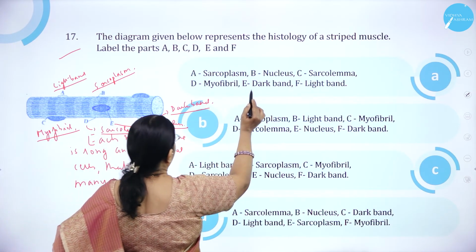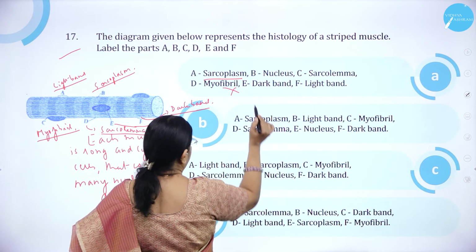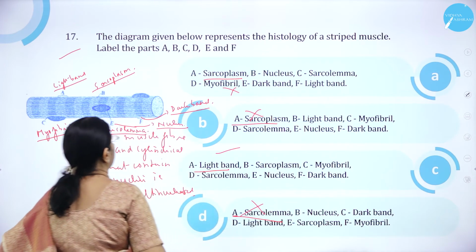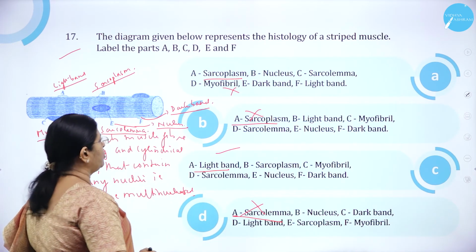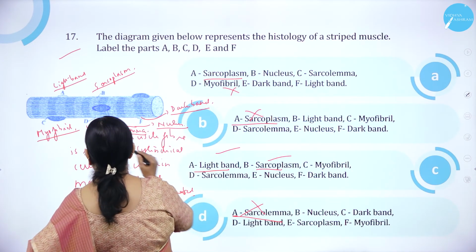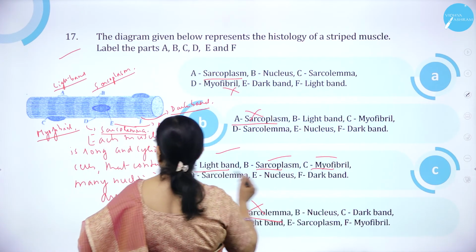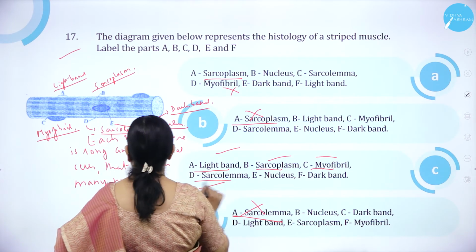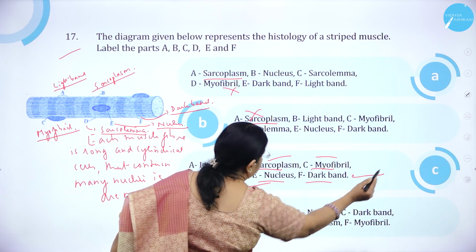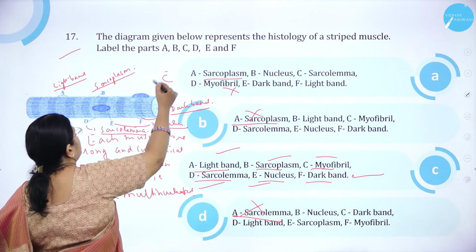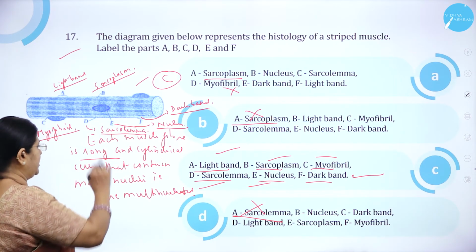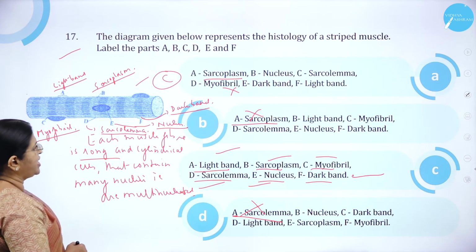We'll go to the first one, A light band. Here it is given sarcoplasm, A wrong. Here also A sarcoplasm. Here light band, correct. Here A sarcolemma is wrong. Go to the next, B sarcoplasm. So these two are wrong already. C myofibril, correct. Then D sarcolemma, correct. E nucleus, correct. F dark band, correct. So option C is correct. As we know, each muscle fiber is long and cylindrical and contains many nuclei.